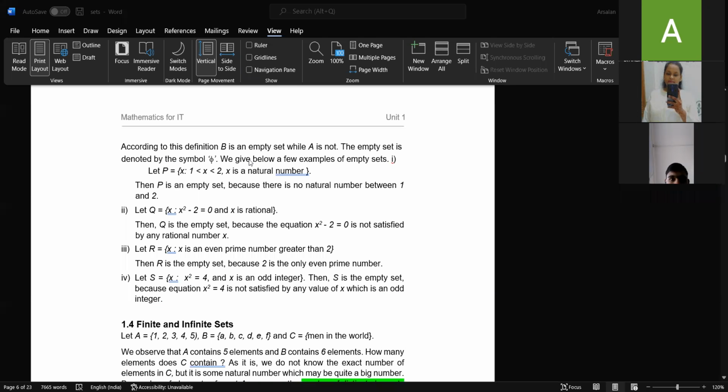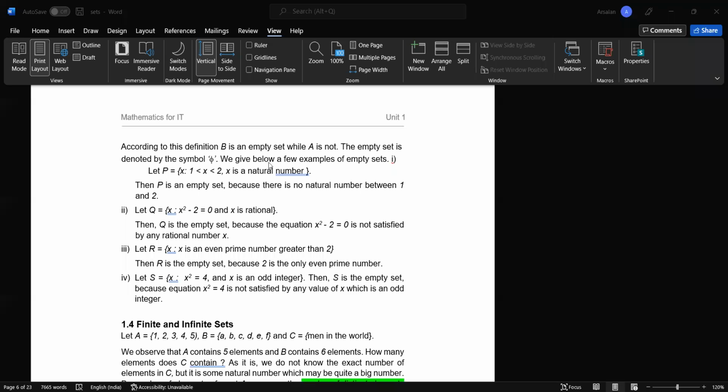According to this definition, B is an empty set while A is not. The empty set is denoted by the symbol phi. We give below a few examples of empty sets. Let Q be equal to x such that x square minus 2 is equal to 0 and x is rational.